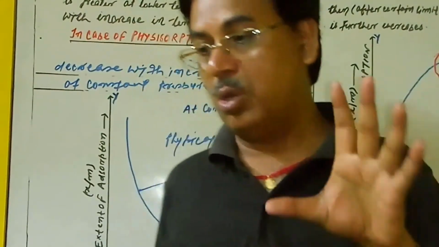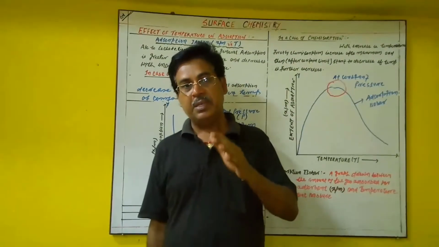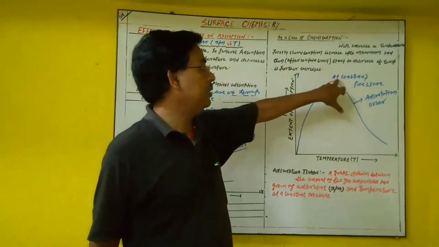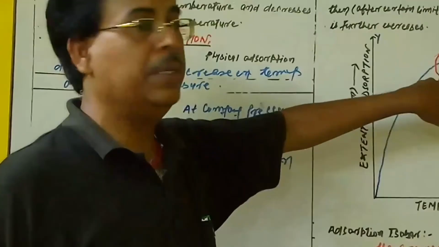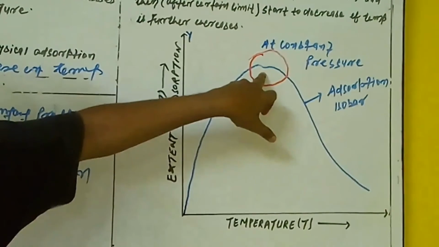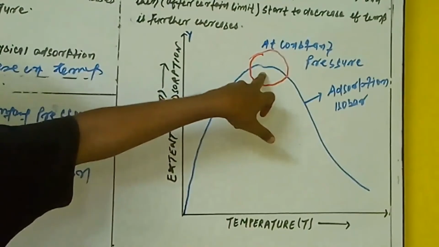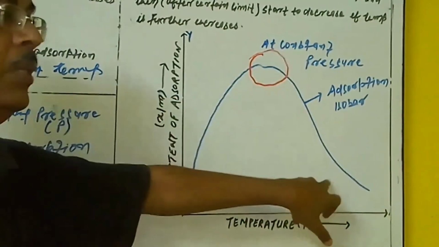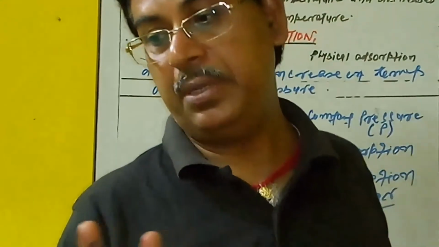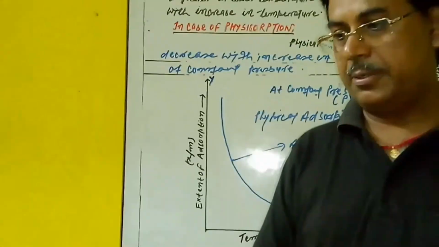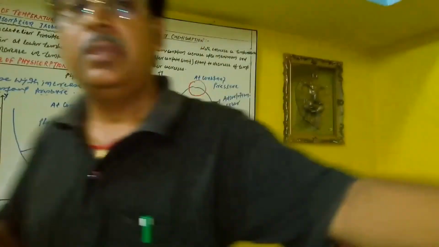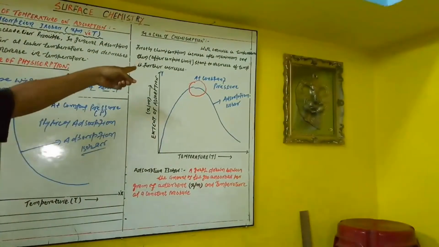Again we repeat all things one time after showing this graph. Again we see here the red line, which indicates the maximum, optimum at a particular temperature. And if you increase it further, they start to decrease like physical adsorption. So all things must be repeated in the case of chemical adsorption. Listen carefully, not to me, but look here.